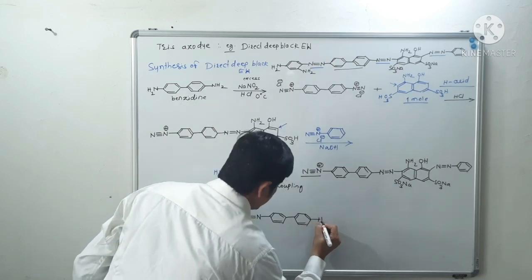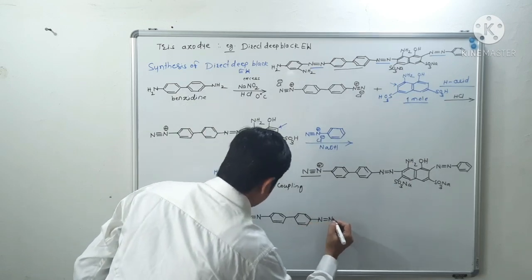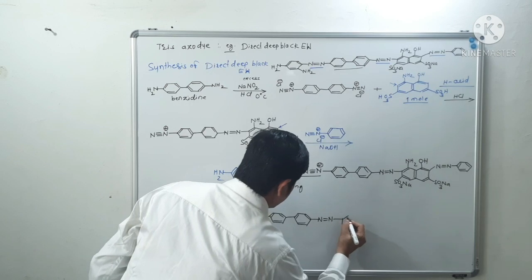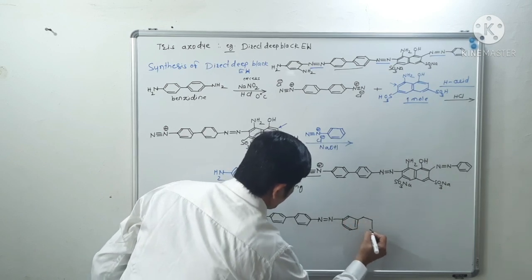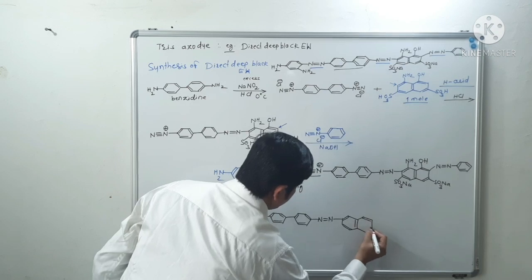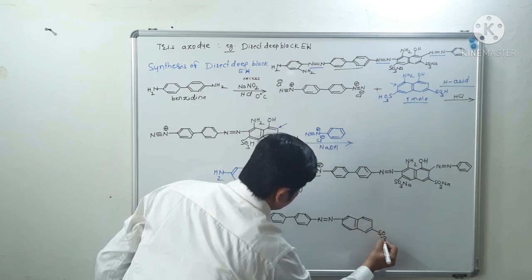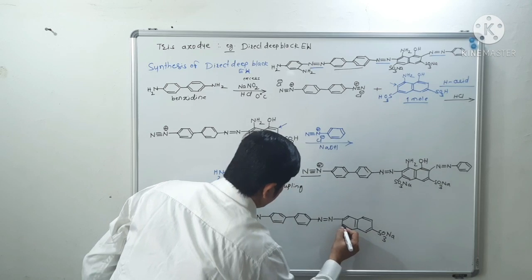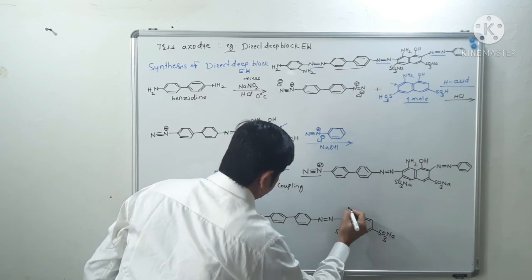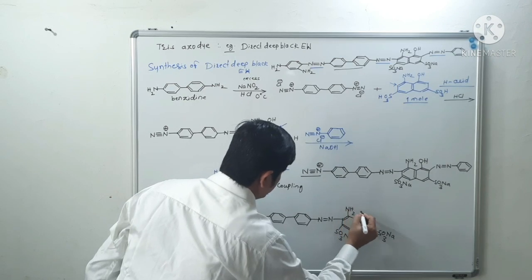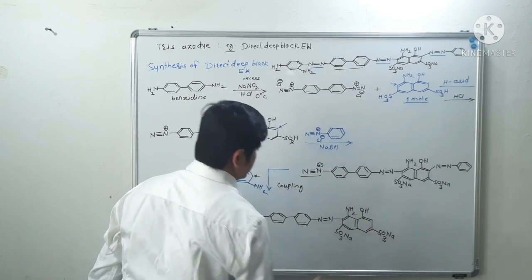Okay, next is N double bond N. Again there is H acid, SO3Na, SO3Na, NH2, hydroxyl.